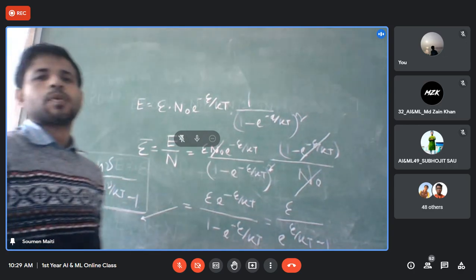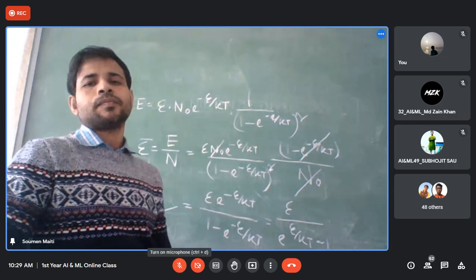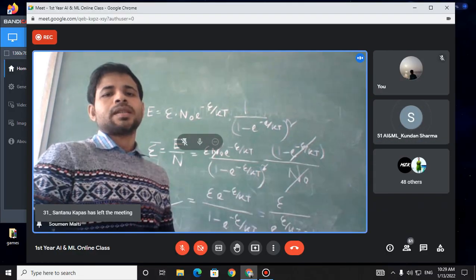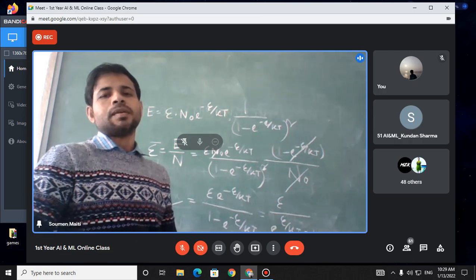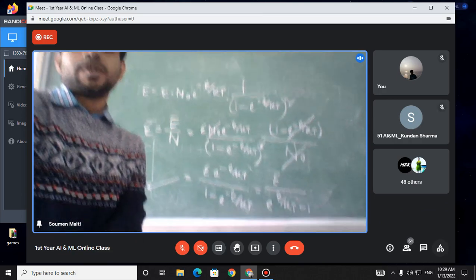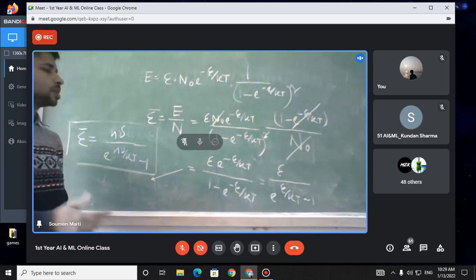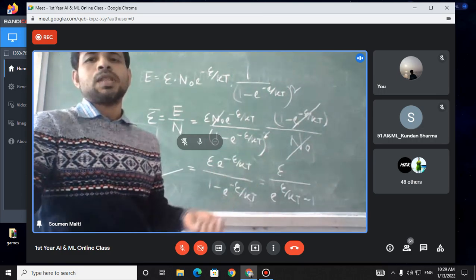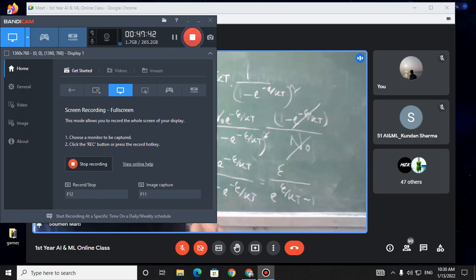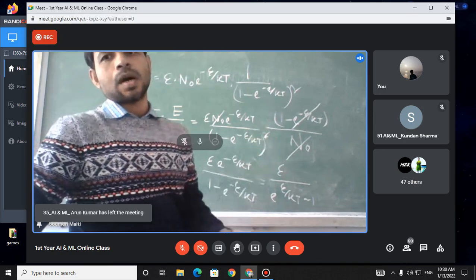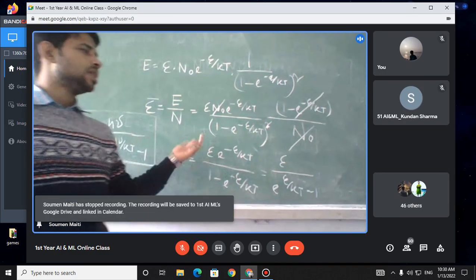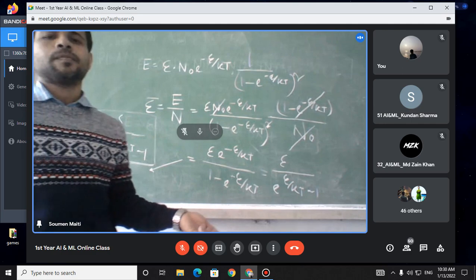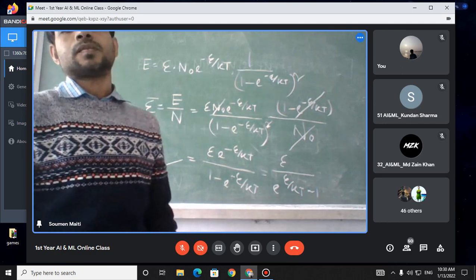Up to this point, is there any problem? No, sir. Have a look once more, guys. This mathematical derivation is very crucial, as this is the backbone of all the derivations and mathematical problems which will appear in the semester or in other parts of the derivation. Today we have found out the average energy. Is it clear to everyone?